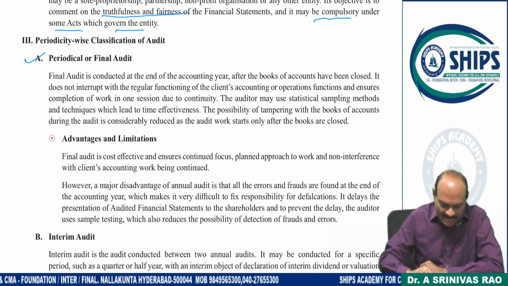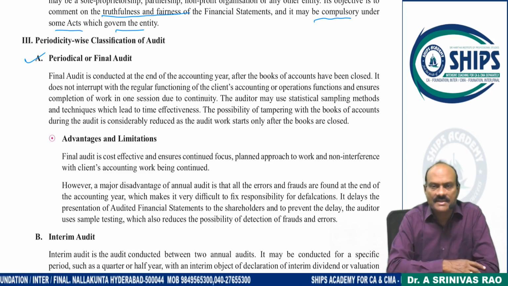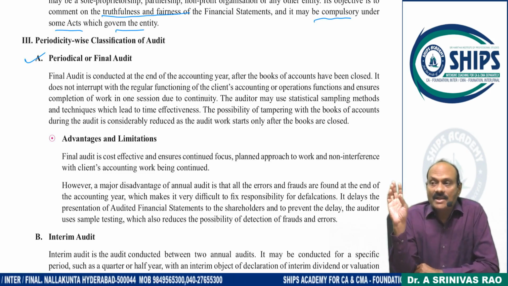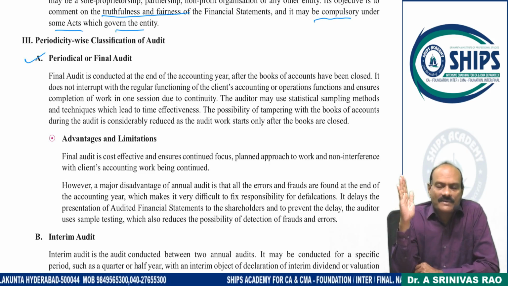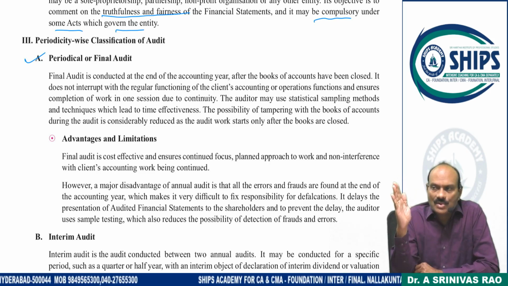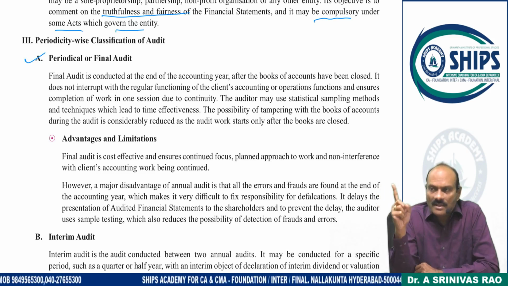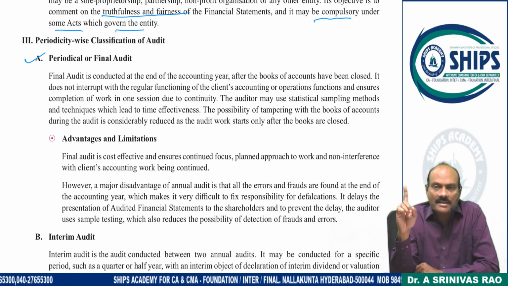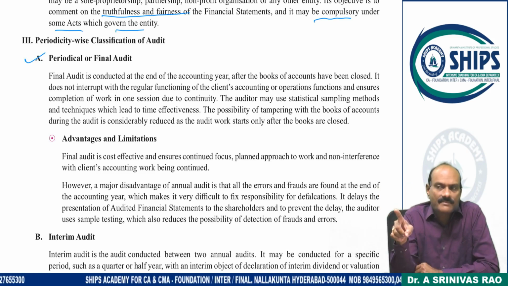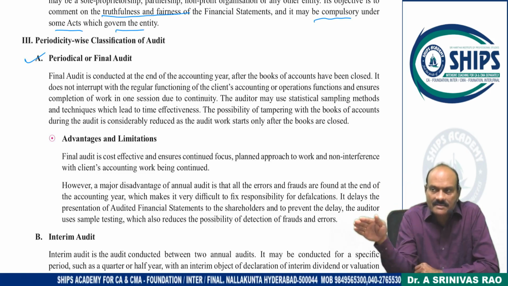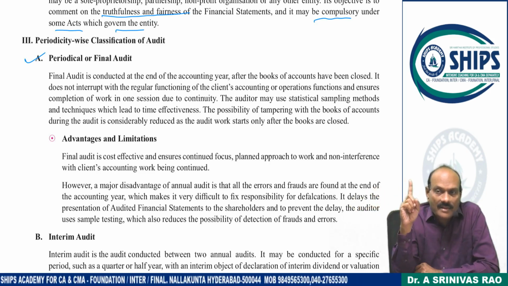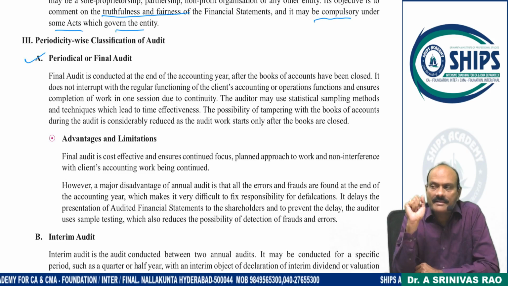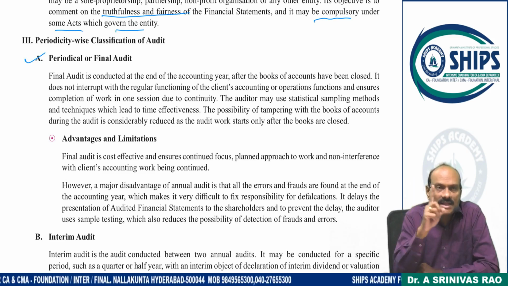Let me explain first, then we'll discuss this one. Annual audit, final audit, means after the books of accounts are closed and finalized, under one single uninterrupted session, audit is commenced and completed. That is annual audit, periodic audit, final audit.